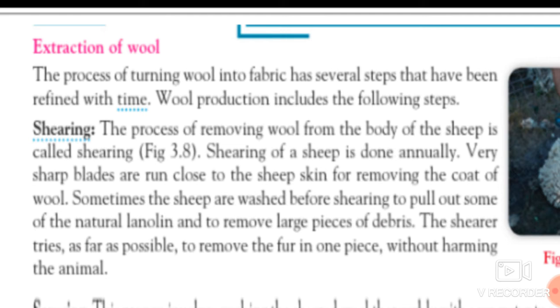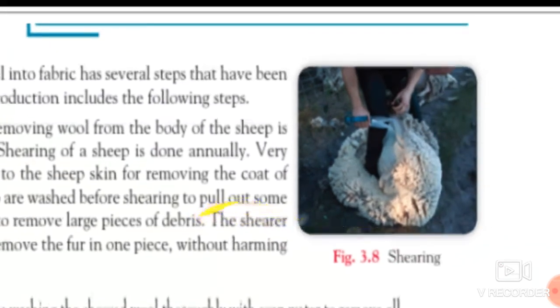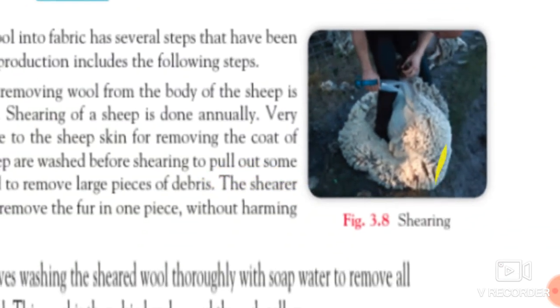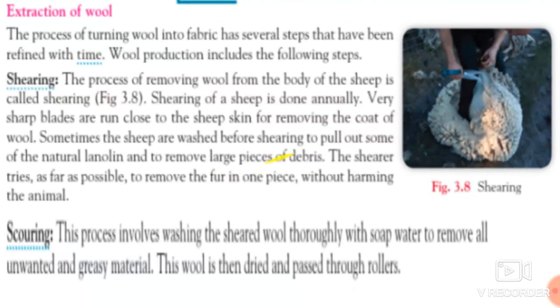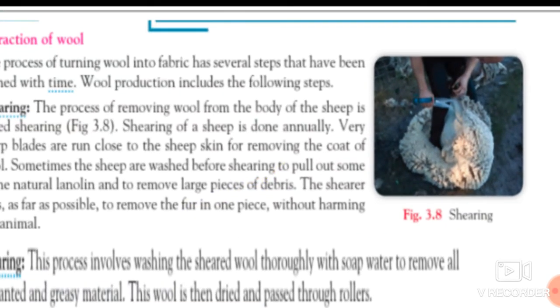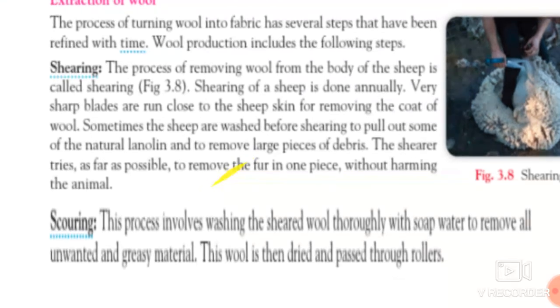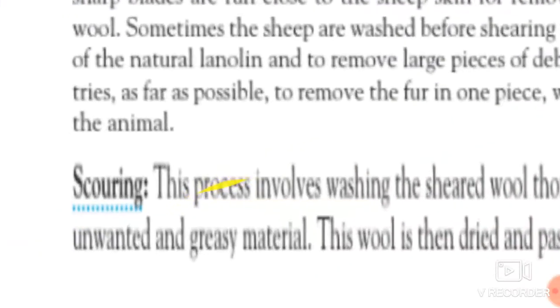It is just like the shaving procedure, students. See in this picture, the hair present on the sheep is just removed close to the skin with the help of sharp blades. This is about shearing. So after shearing, after removal of hair, what is the next procedure? The next procedure is scouring.